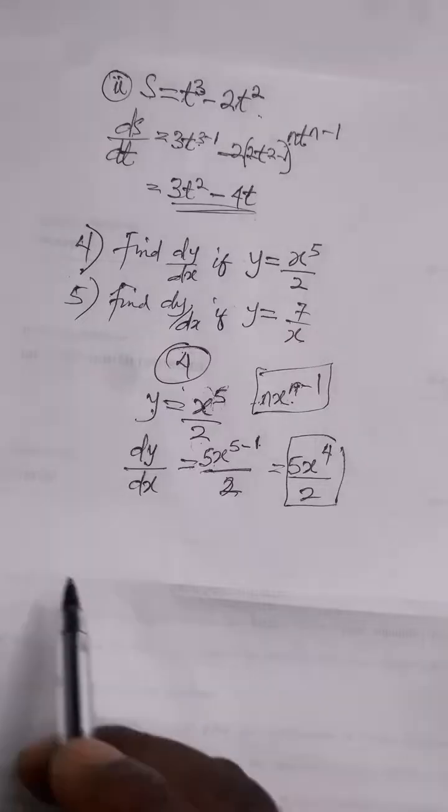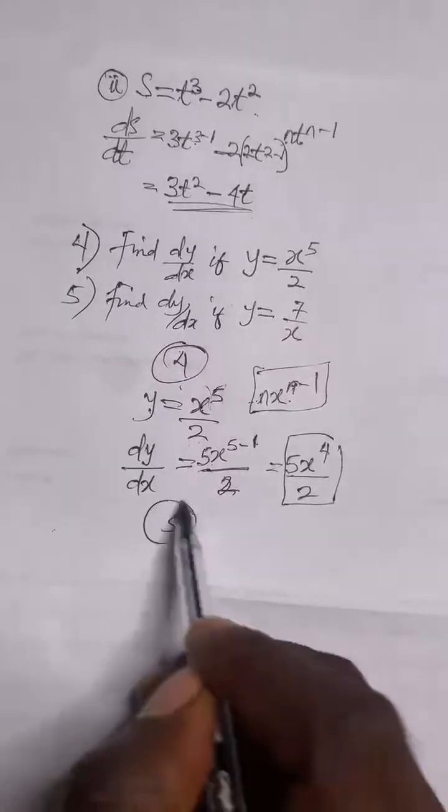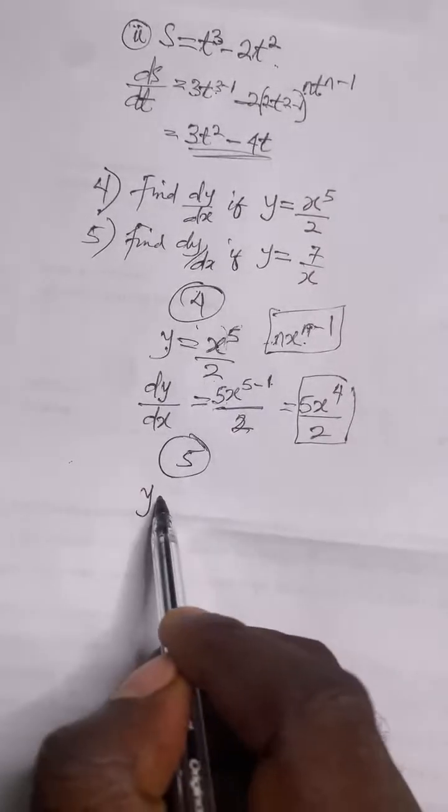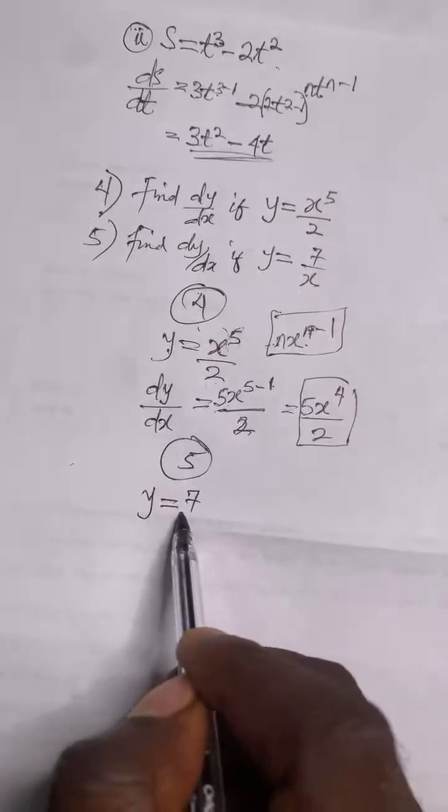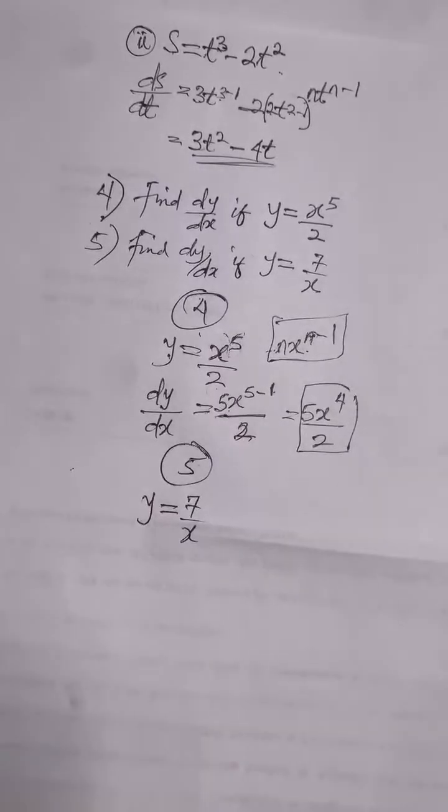Can we run number 5 immediately? Number 5 question says y equal to 7 over x. After this one, I'll be moving to product rule. I would have taught you guys first principle of differentiation, but that would take a lot of our time.